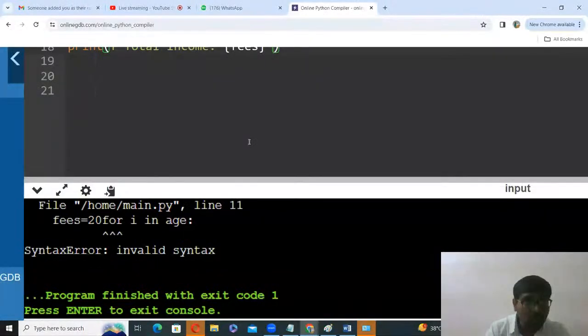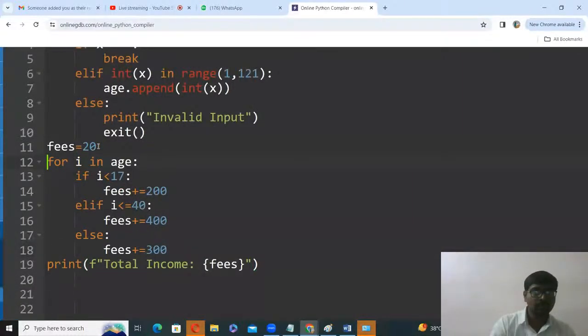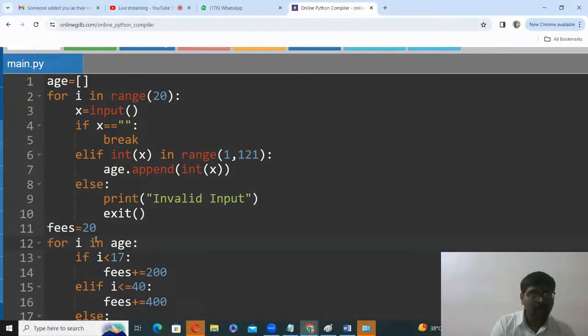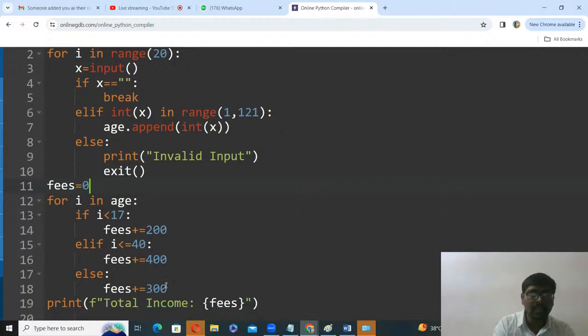Initially fees is equal to 0. Step by step, take one from the age: if it is less than 17 add 200, 400 for the middle range, greater than that 300.